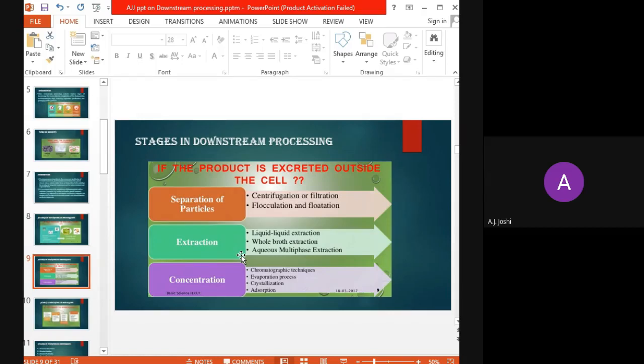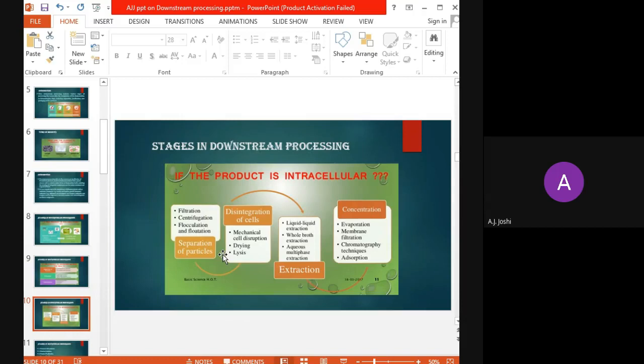Here, we are no more interested in the cell pellet, or we are no more interested in the biomass. So once that biomass or the solid particles are separated, we have to carry out the different steps with the filtrate or the finished fermentation broth only. But the process is entirely different if the cells are there and if the product is intracellular. So just have an overview regarding the stages in the downstream processing if the product is intracellular.